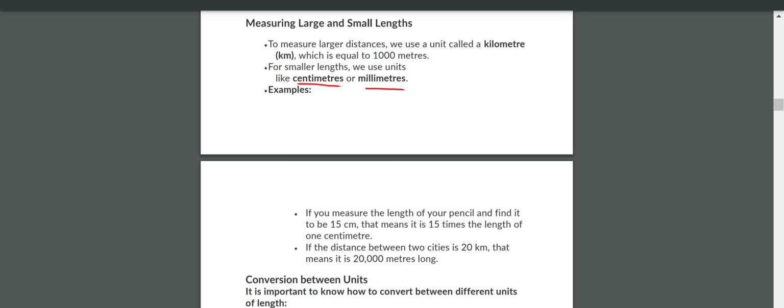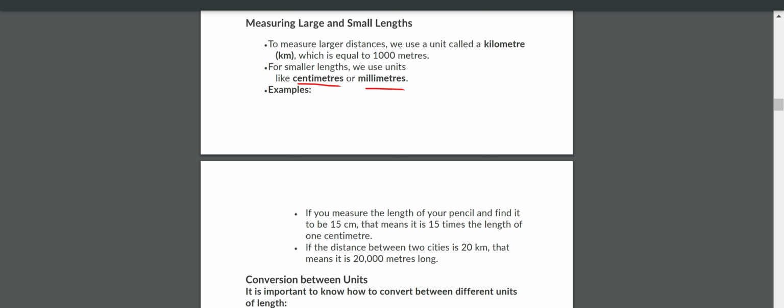All of you please measure your pencil length using your scale, in centimeters, and tell the measurement. How much? 14 centimeters. Very good. 16 centimeters. One of your friends is telling 15 centimeters. So what does 15 centimeters tell you? That is 15 times the length of 1 centimeter. 1 centimeter into 15, 15 centimeters.